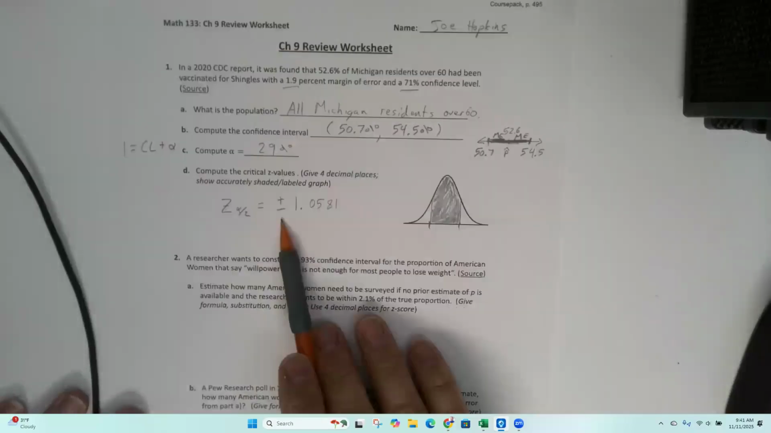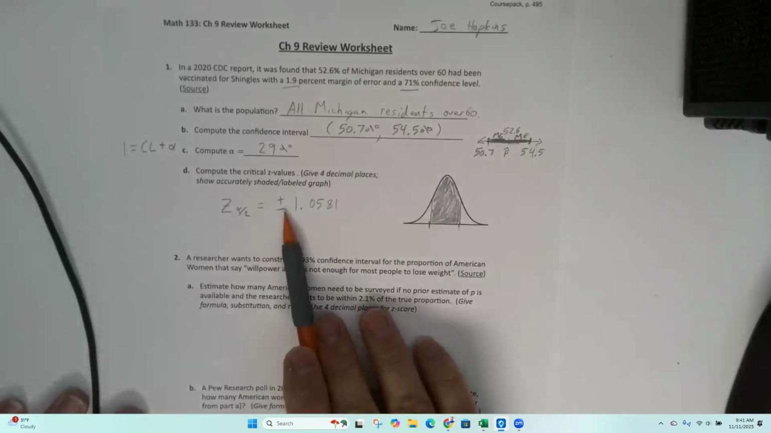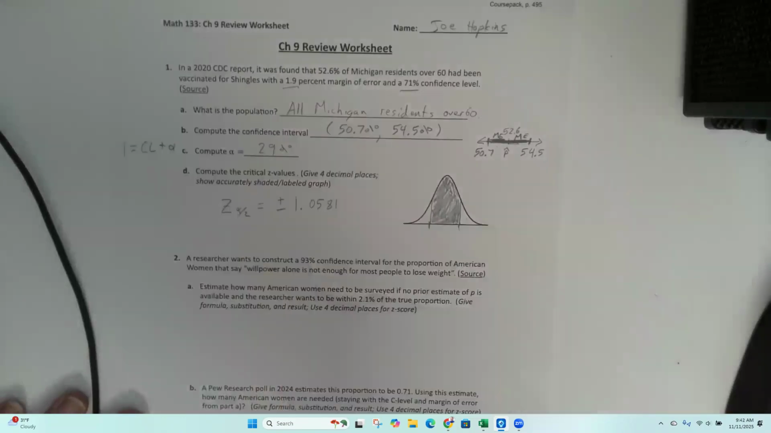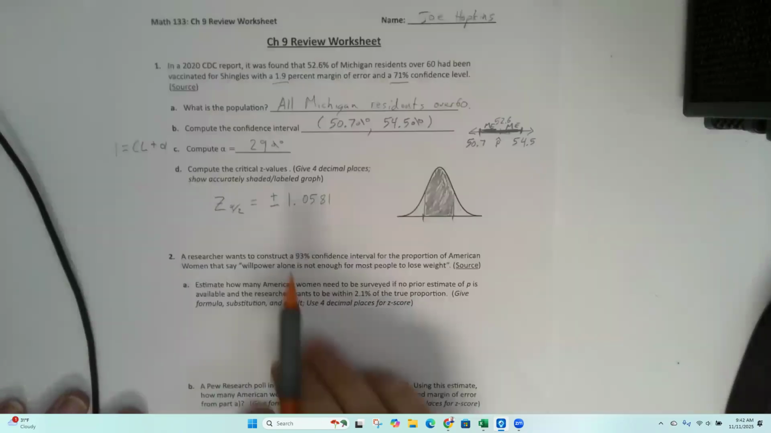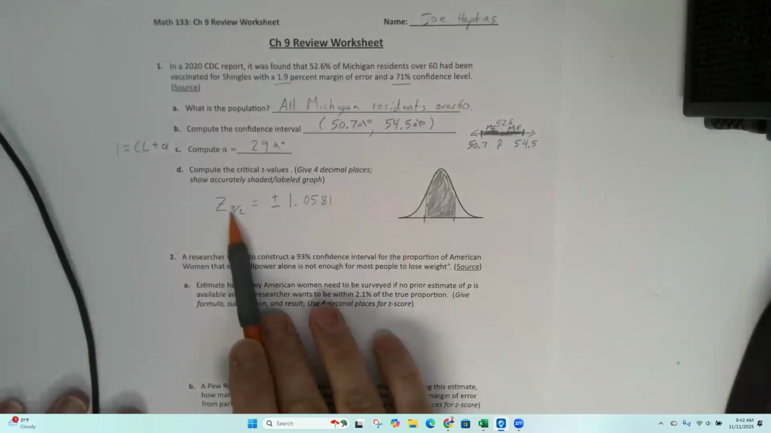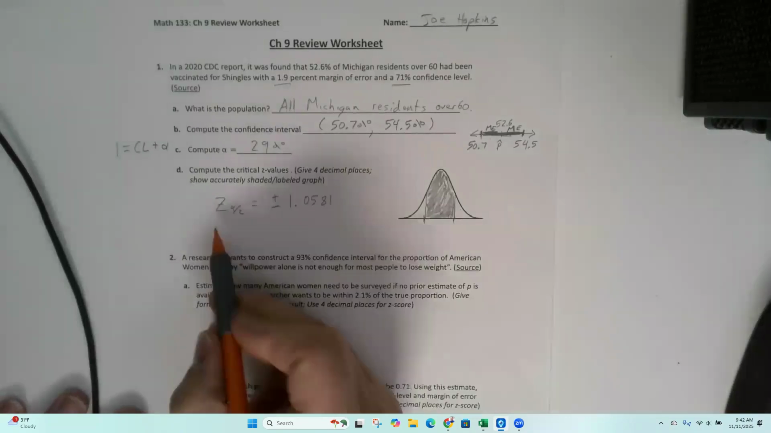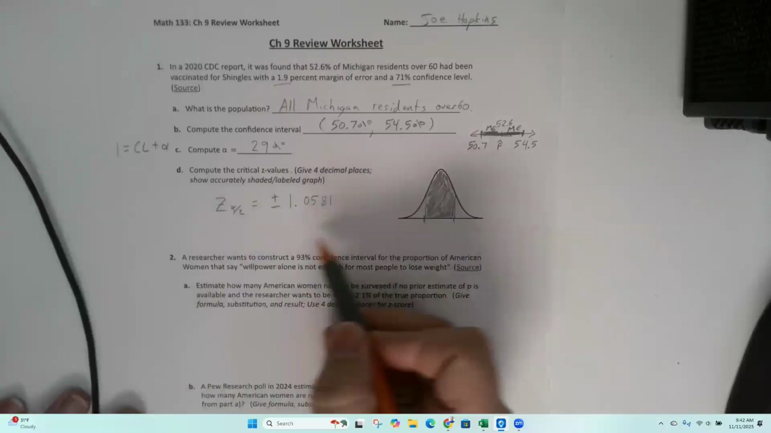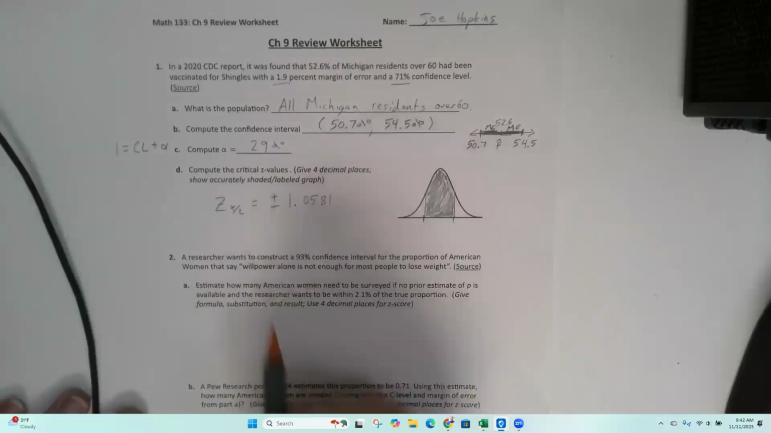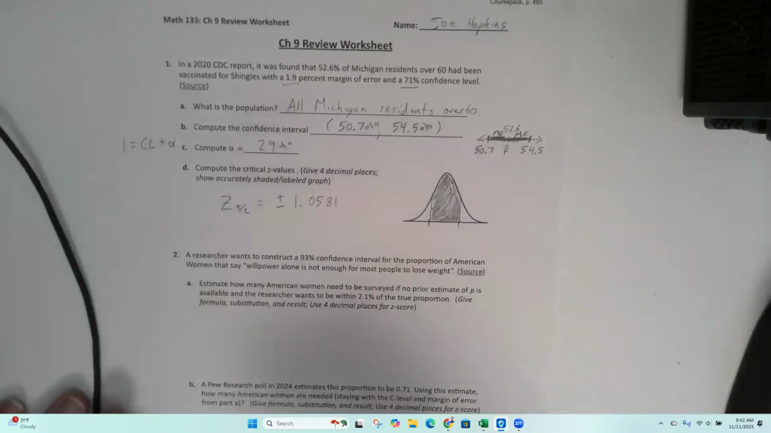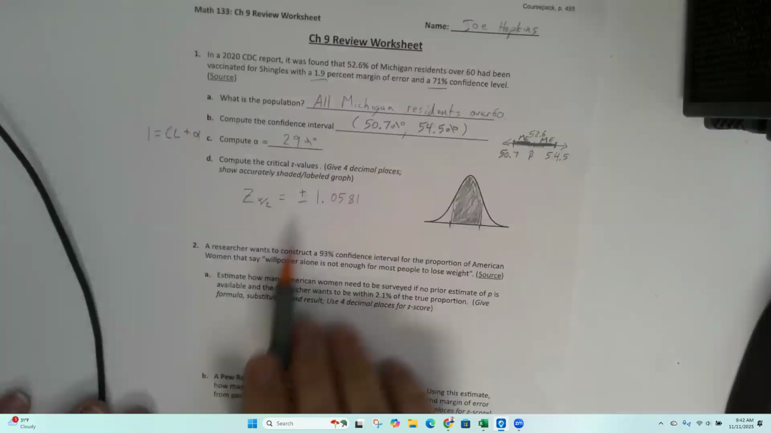You can write out both if you want. I'm just going to be lazy and write plus or minus. Mathematicians are always lazy. That's why some of our abbreviations like this, Z alpha over 2, are just complicated, because I'm too lazy to write out the critical values are blah, blah, blah. I just write it with symbols. And sometimes that's confusing, so I apologize for that.